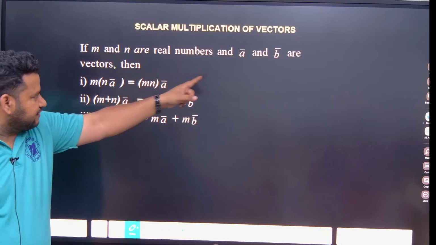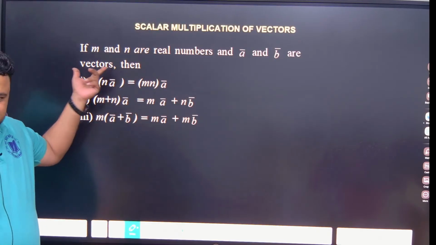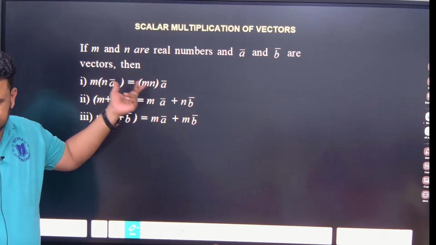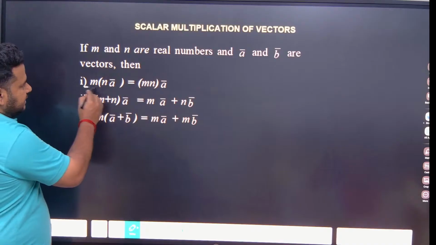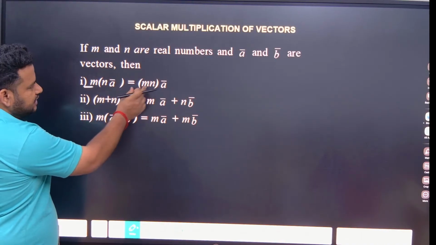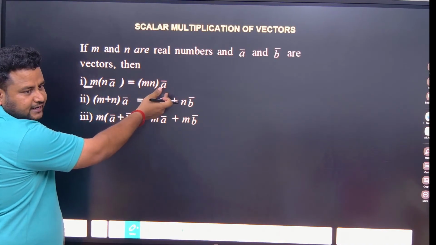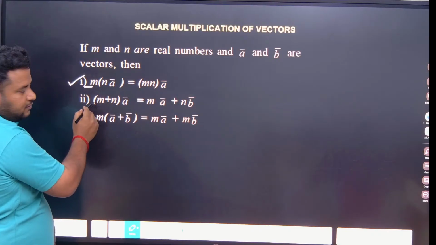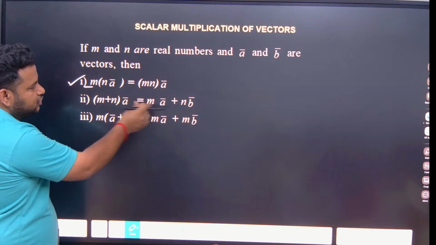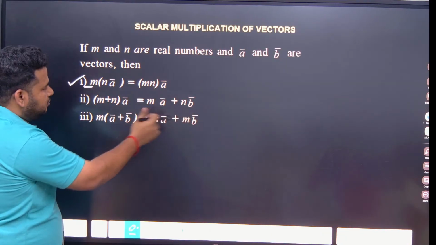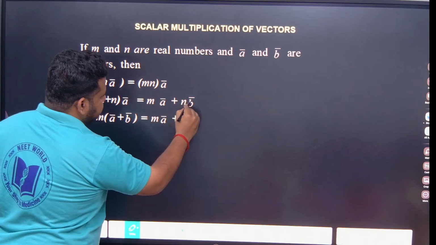And vector A and vector B are, this is what? Vectors, position vectors. If I just say vector A and vector B, they are position vectors. Now see here, m times n of vector A can be written as mn into vector A. This one you have to write down. Next term, m plus n into vector A can be written as, this is the distributive law, m into vector A plus n into vector A.